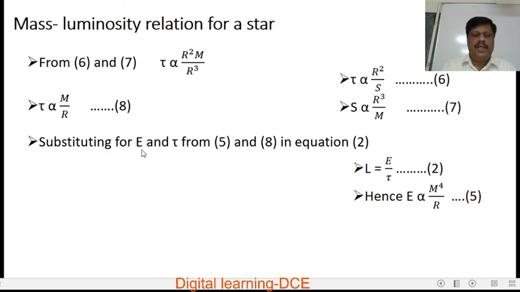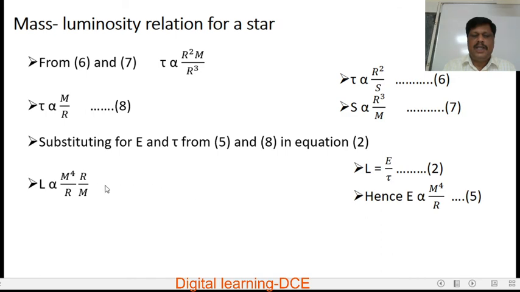Substituting for E and tau from equations 5 and 8. From equation 8, substitute for tau, and from equation 5, substitute for E in equation number 2, that is luminosity L is equal to E by tau.